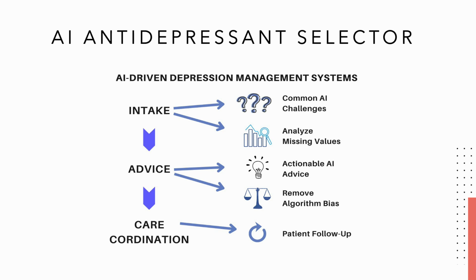The AI antidepressant selector is a comprehensive patient-centered solution which addresses major challenges in depression care. Our focus in this project is on analyzing the missing values. This is a crucial step to improve prediction accuracy and deliver better outcomes for patients. By combining cutting edge AI with a focus on fairness and safety, this system represents a significant step towards the transformation of behavioral health.